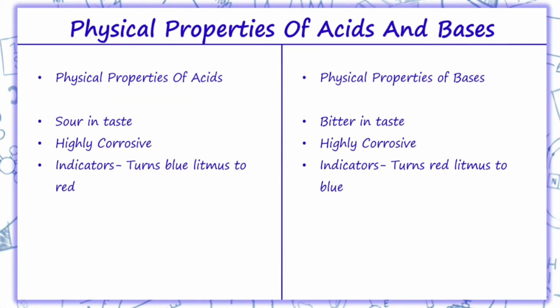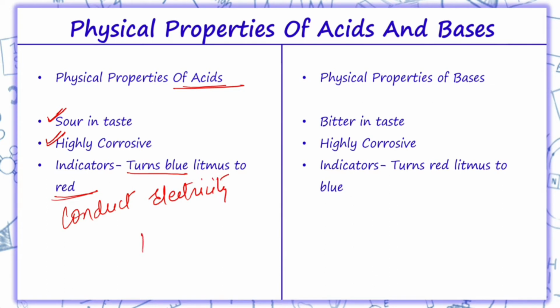So, physical properties of acid and bases are: acids are sour in taste, highly corrosive and they turn blue litmus to red. They also conduct electricity due to the release of H plus ion in aqueous solution.